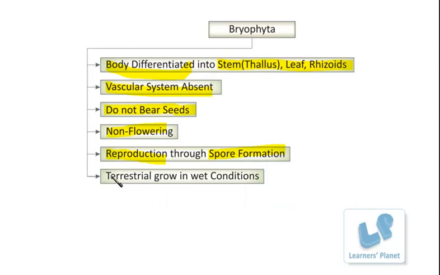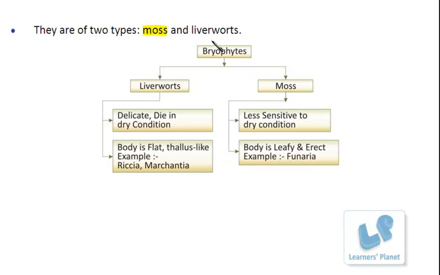Well, the other feature is that these plants are terrestrial and they grow in wet conditions. Although I have mentioned this point earlier, depending upon these wet conditions and body differentiation, there are two types of bryophytes. Let me explain it with the help of a flowchart. These two types are moss and liverworts. So bryophytes can be either liverworts or moss. Other types like hornworts are also found, but let me concentrate on these two.